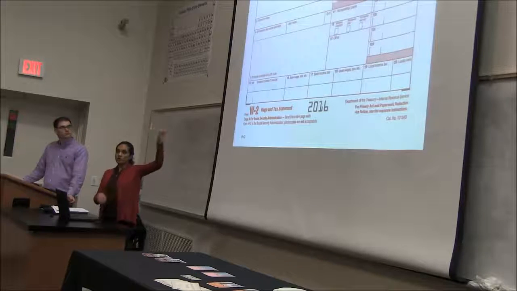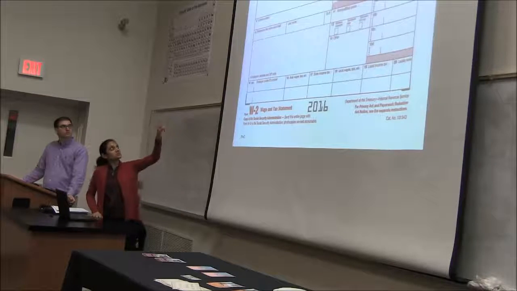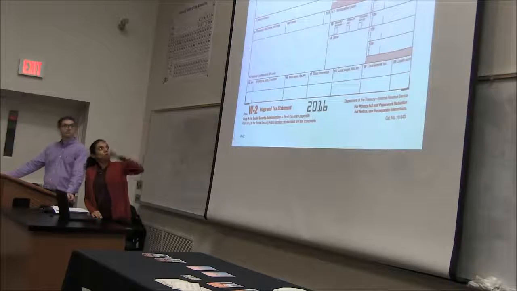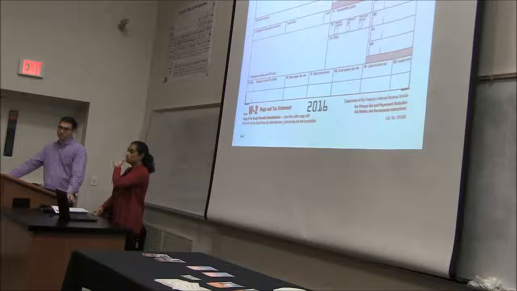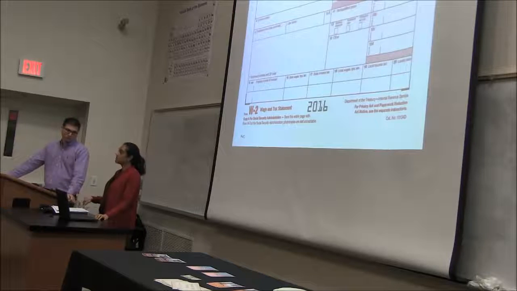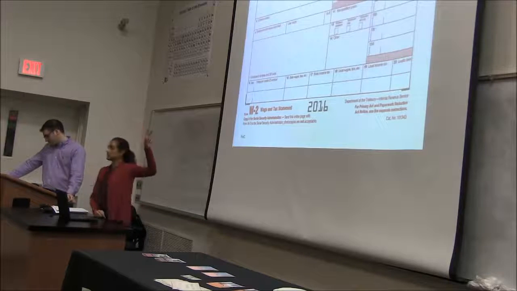Now, the wages that are considered taxable for Social Security and Medicare can be different from the wages reported in box 1. The reason being, for example, if you're having 401k contributions made, those are not exempt from Social Security and Medicare taxes.